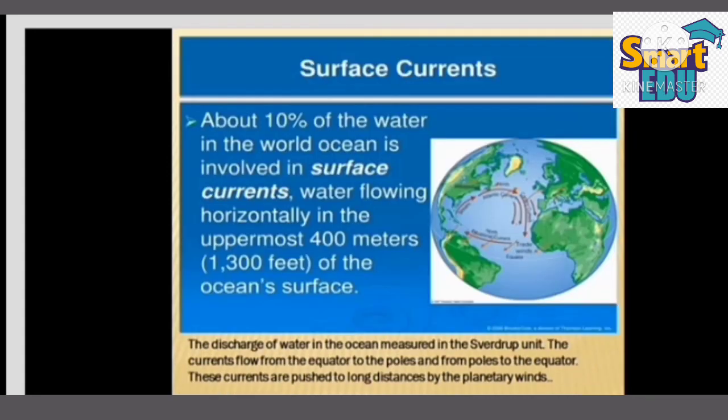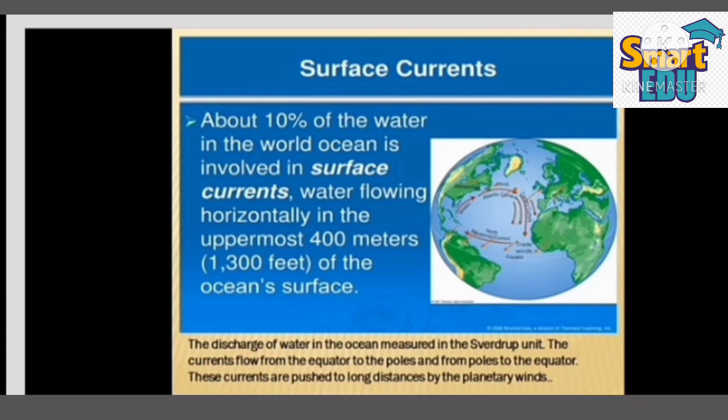Then next point, horizontal surface ocean currents. The flow on the surface of the ocean moves only 10% of the ocean water, and the surface flow is considered up to 500 meters of depth. The discharge of water in the ocean is measured in the Sverdrup unit. The Sverdrup is the unit of flow. It is equivalent to 1 million cubic meters per second discharge.